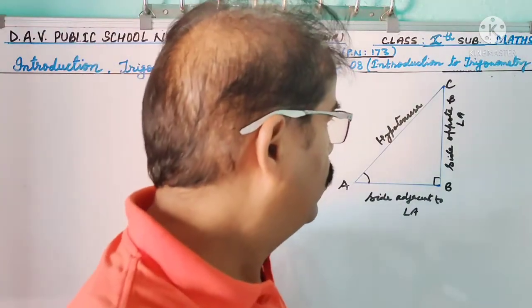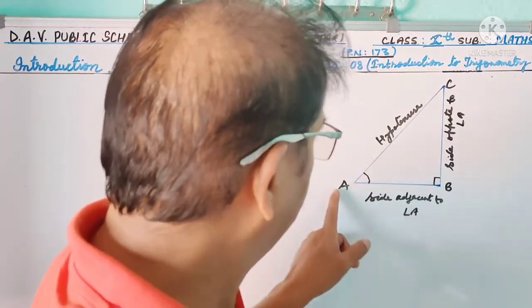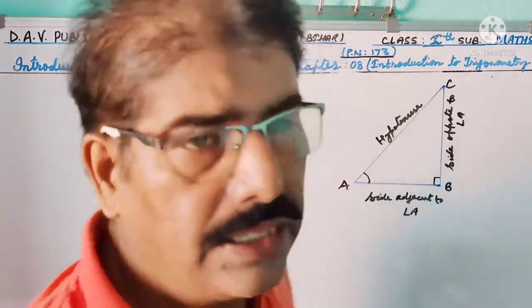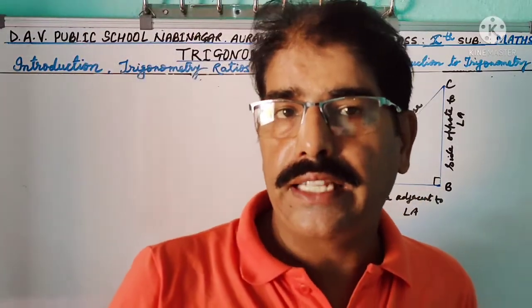So now we are studying the acute angles in a right angle triangle.